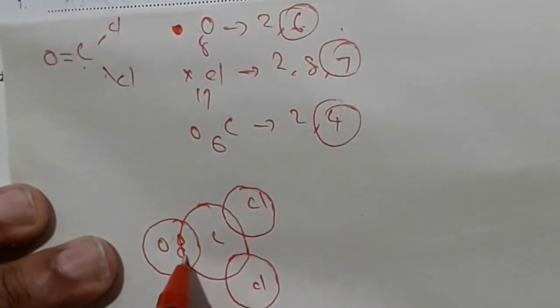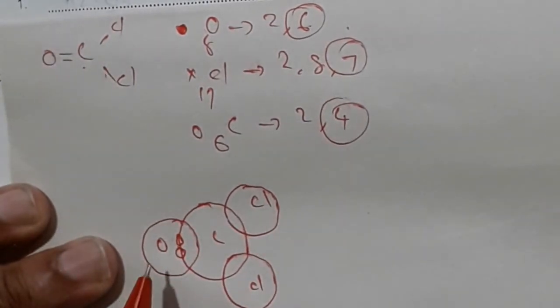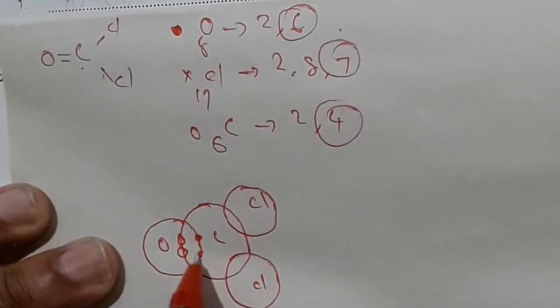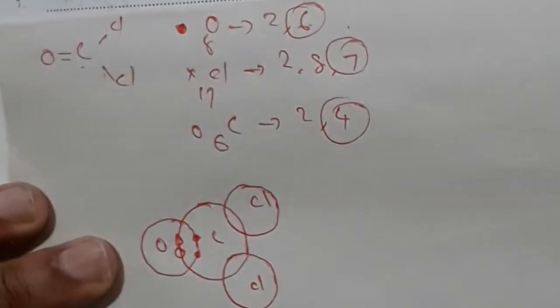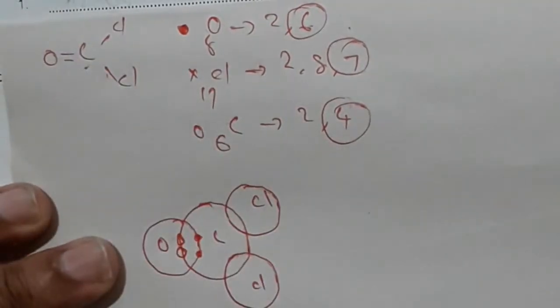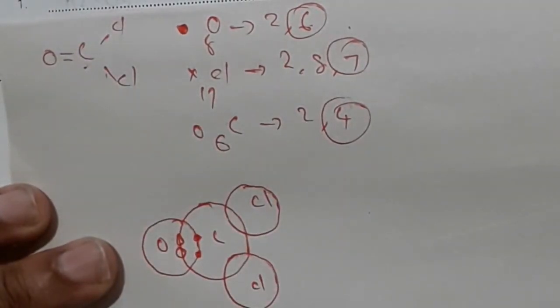Here for carbon we have to represent 2 electrons. Also for oxygen we have to represent 2 electrons because of this double bond, 2 pairs of electrons. But here carbon and chlorine have a single line. One single line means 1 pair of electrons.